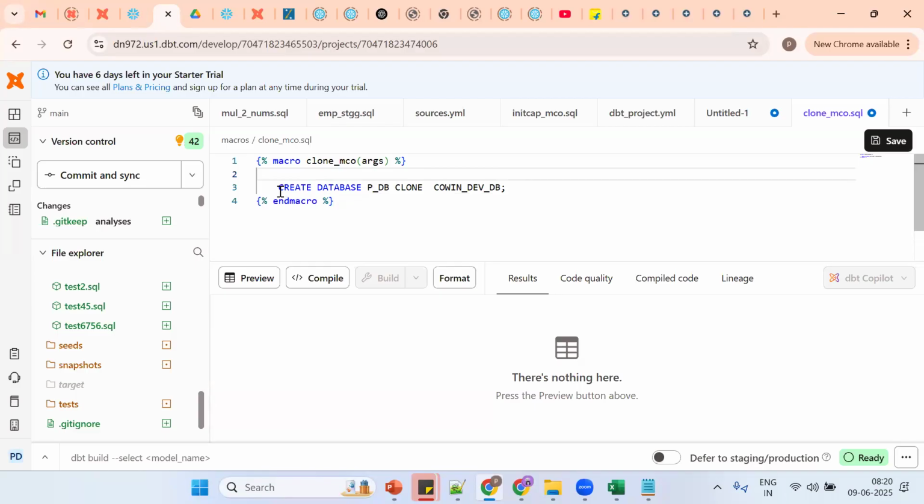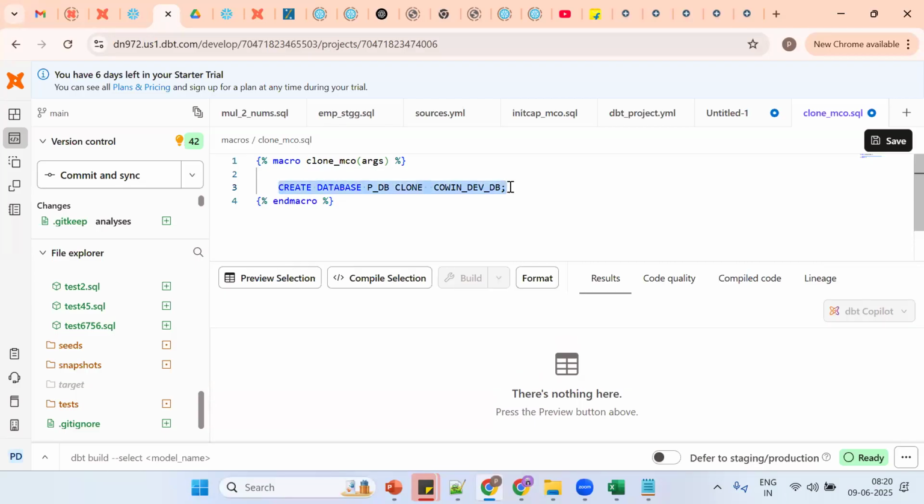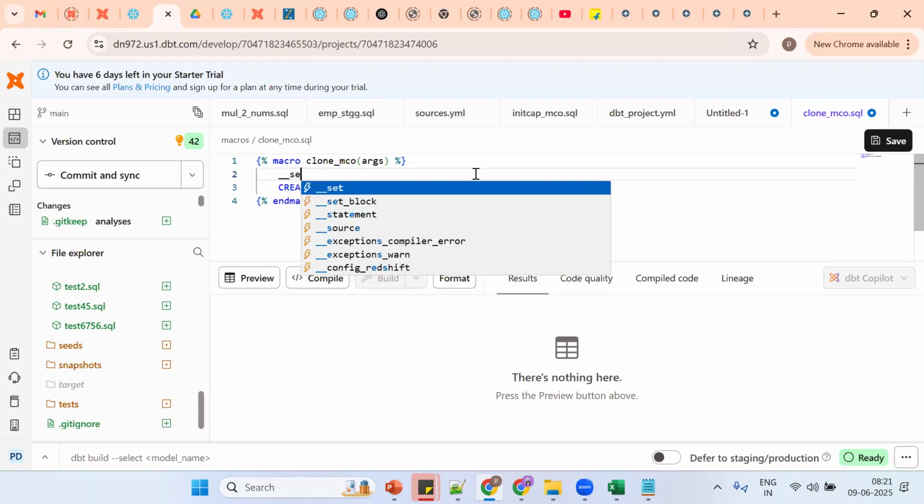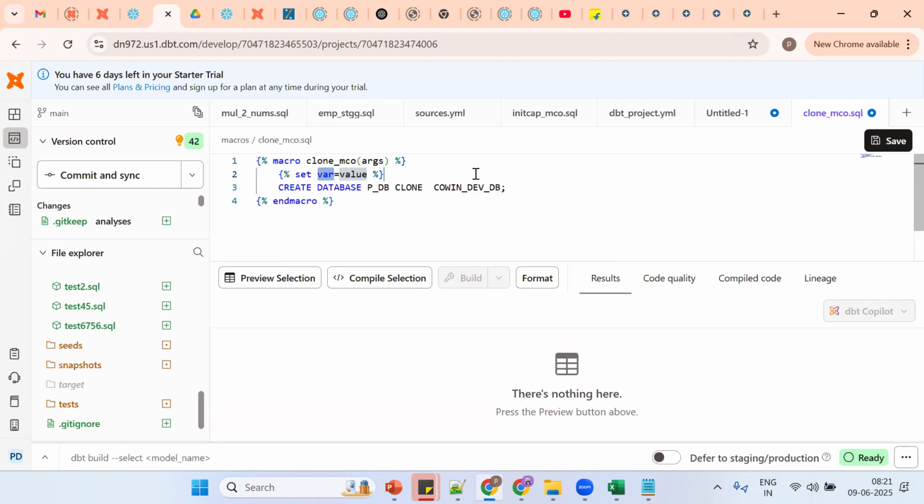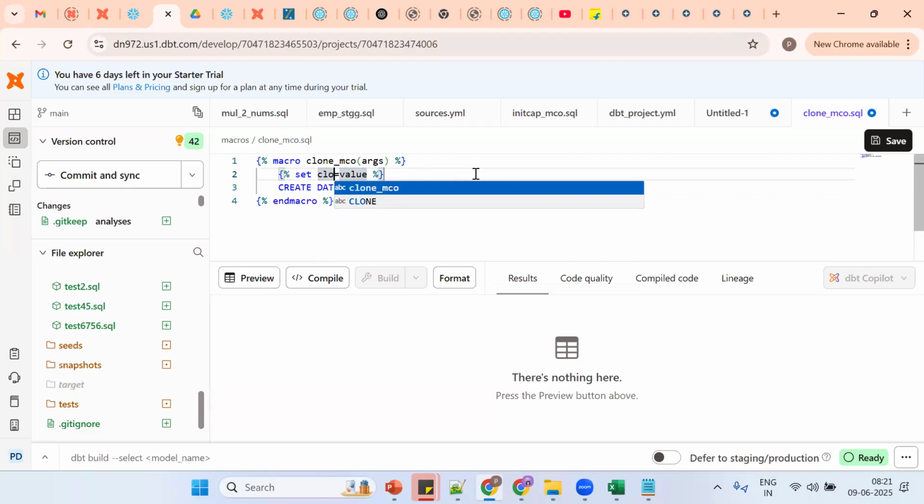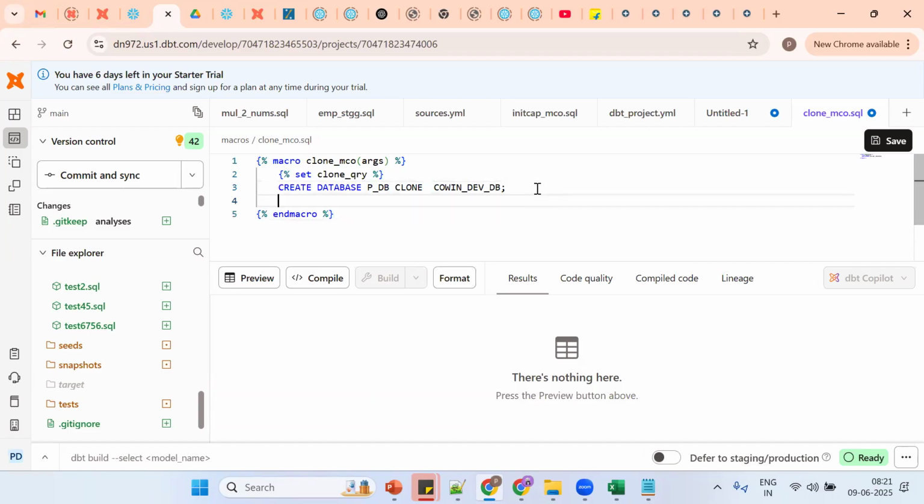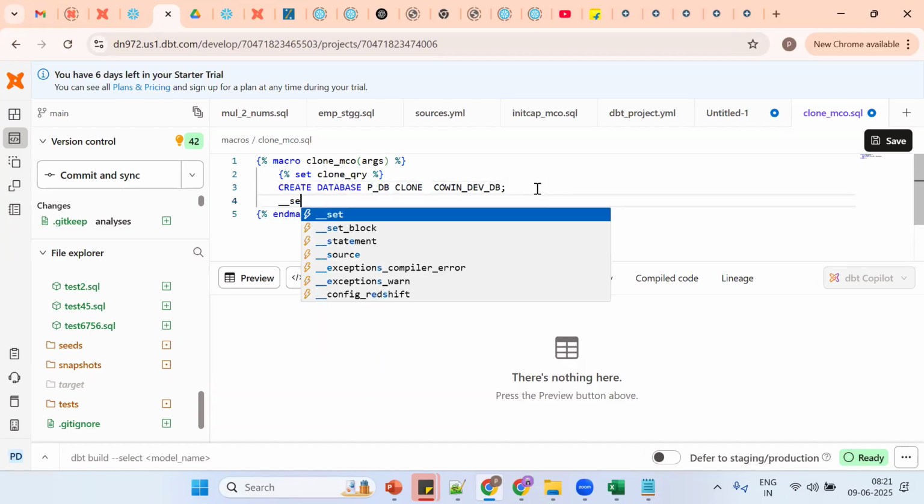So see one more time. This type of statement we can't directly execute. We should go for set underscore SCT set. So what I want to put? Clone anything. So clone query. Okay. So this is the set. We need to put the statement inside this set variable, and we should go for end set.